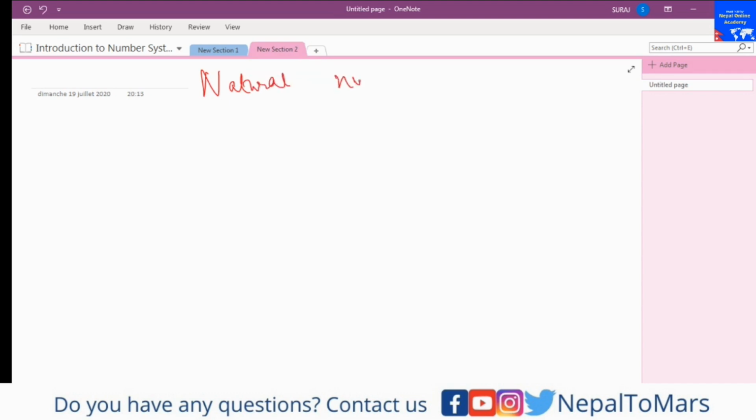Basically, the counting number is a natural number. So when you count the number of students in a class, you start at 1, 2, 3, 4, and you go on to 10, 11, 17, 20, right? You go on. So this is a natural number. Mind it that the natural number is the counting number, and it goes on as you count.